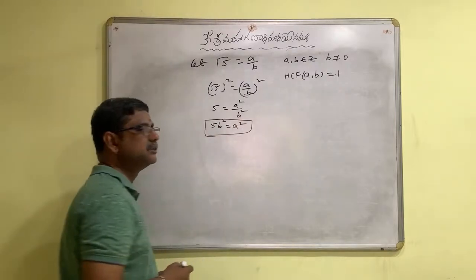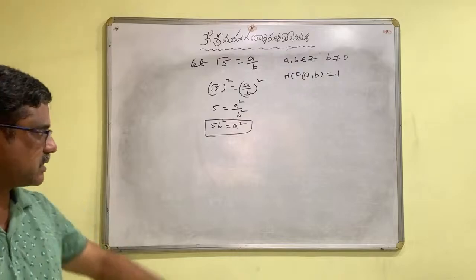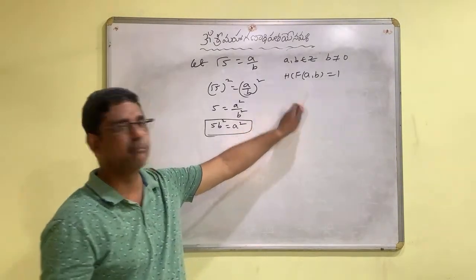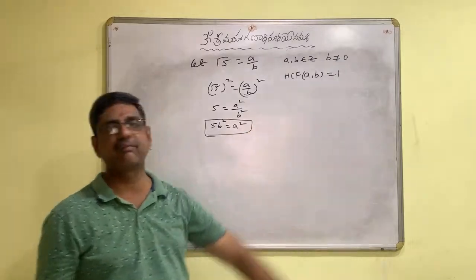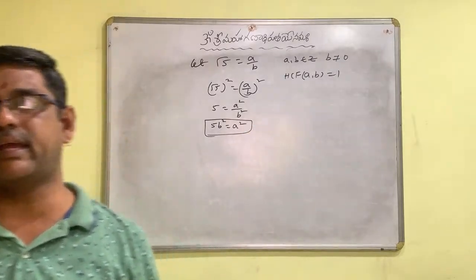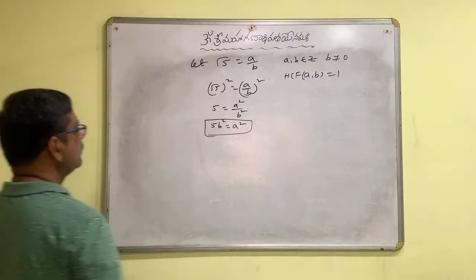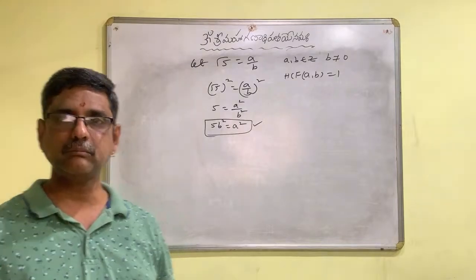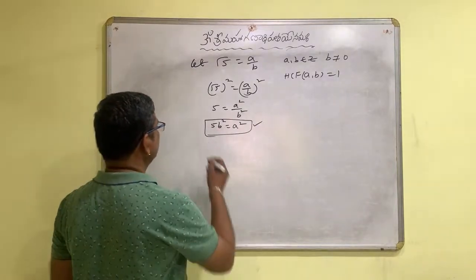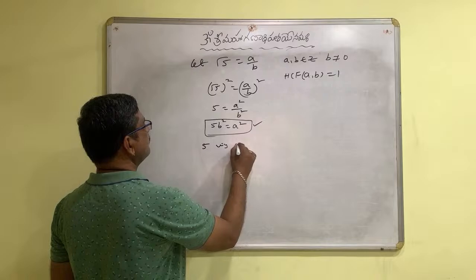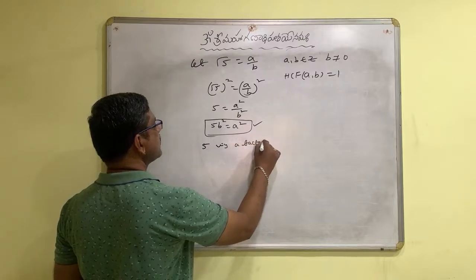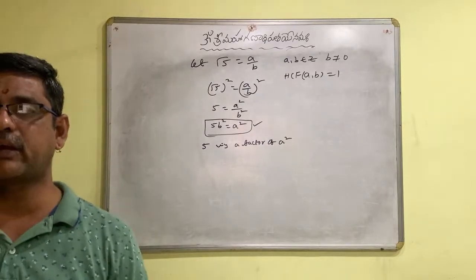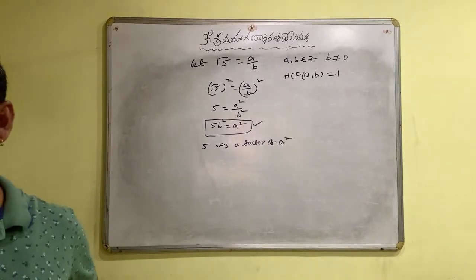I told you, this step is the heart of the problem. And this is also very, very important: the highest common factor for a and b is 1. Now, if you try to understand this step, you can clearly say that 5 is a factor of a square.